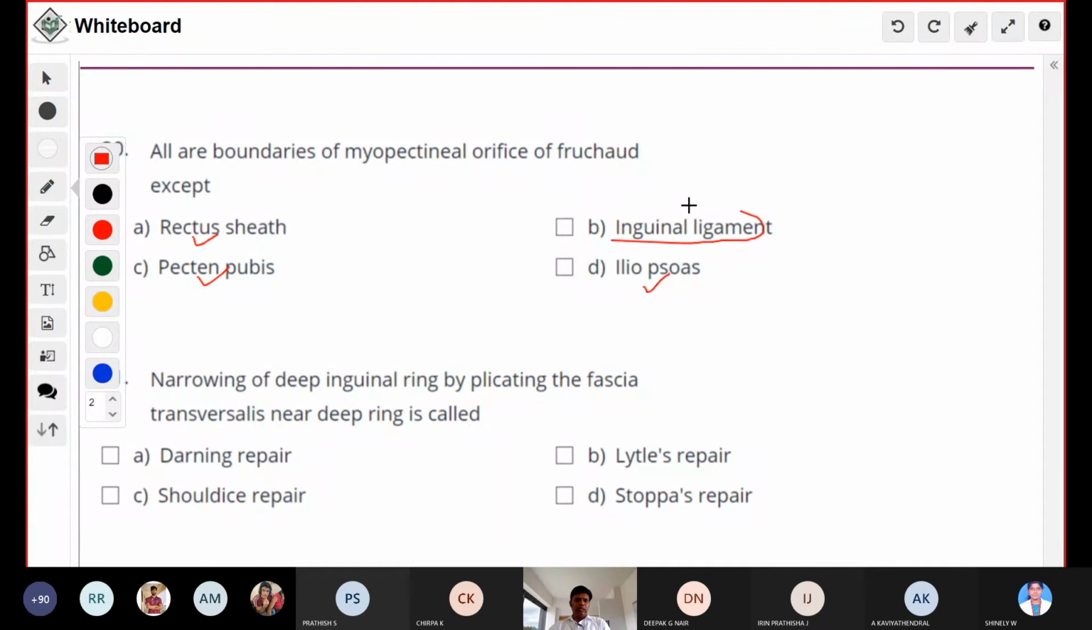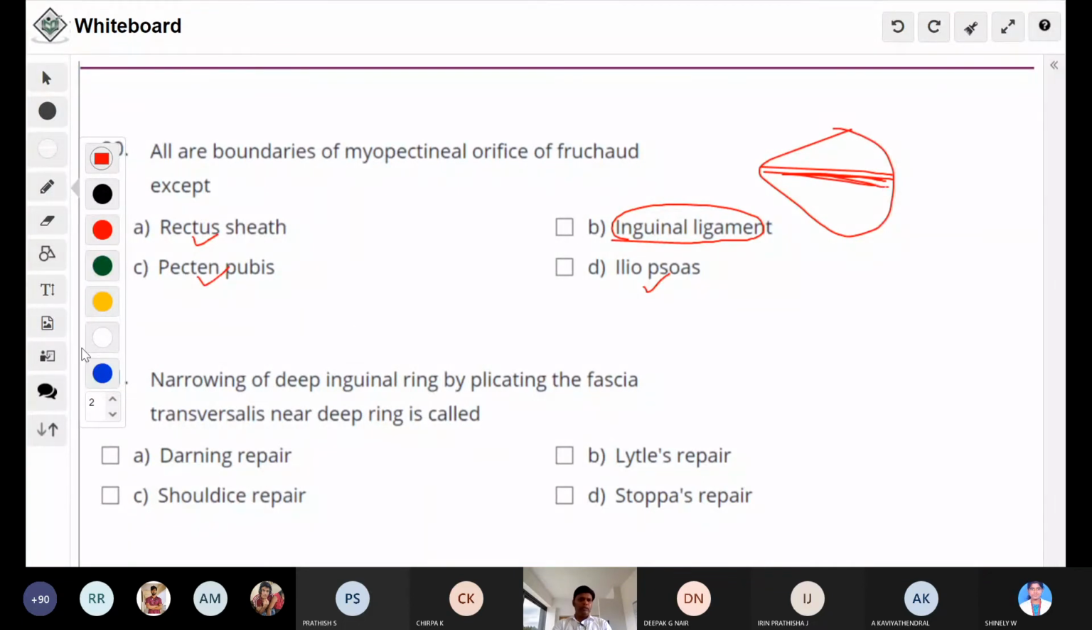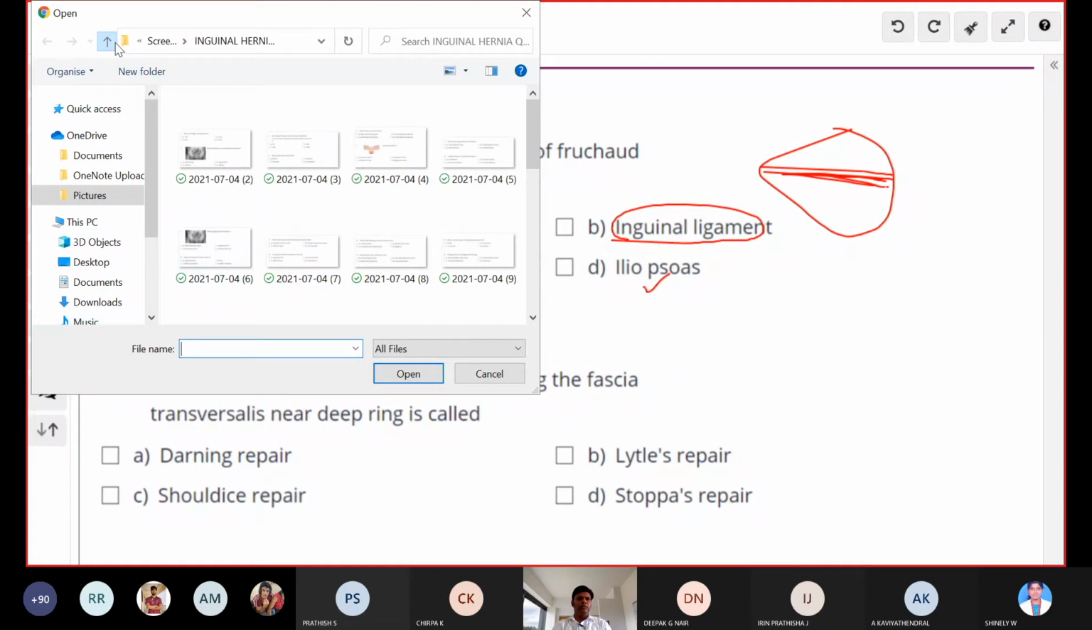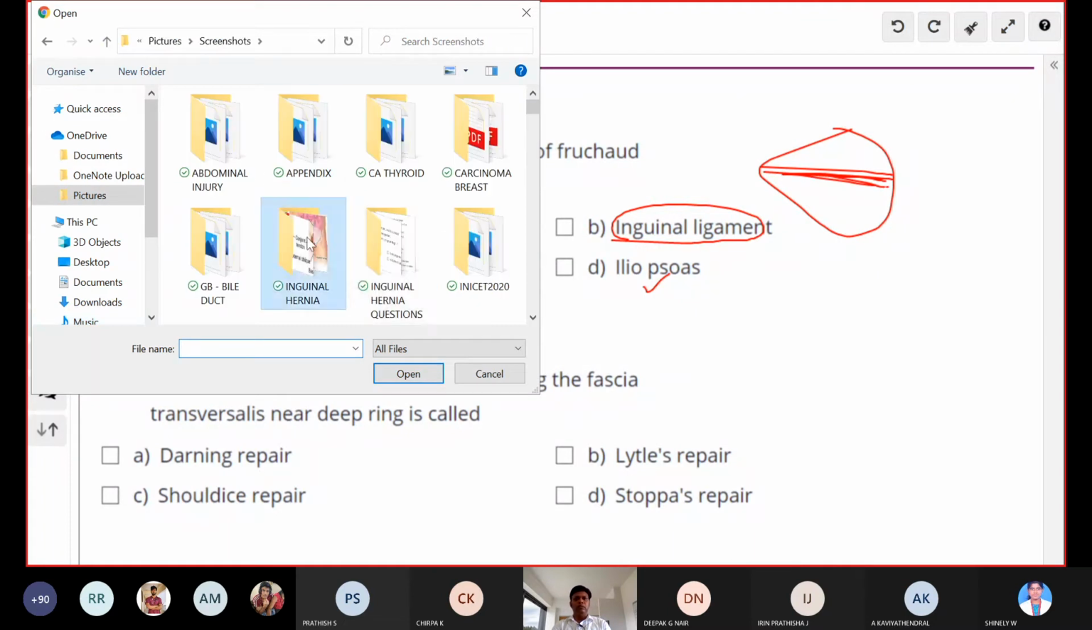The inguinal ligament is dividing it; it is midway. If a myopectineal orifice is there, the inguinal ligament will be present midway. It is not forming the boundaries. So I will show the image. Can you understand?